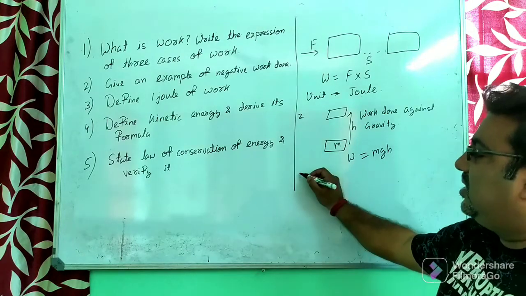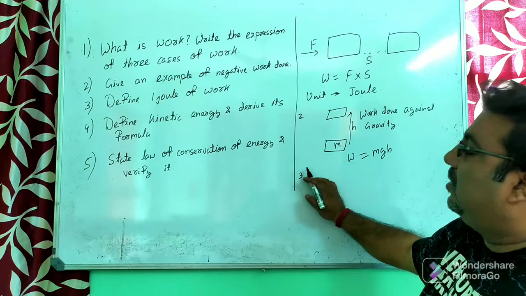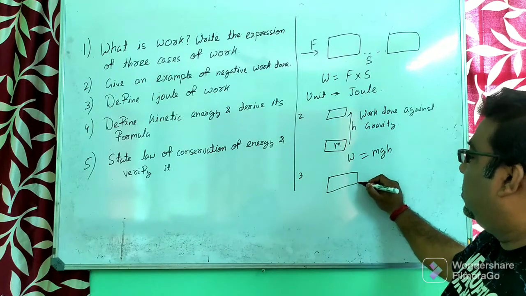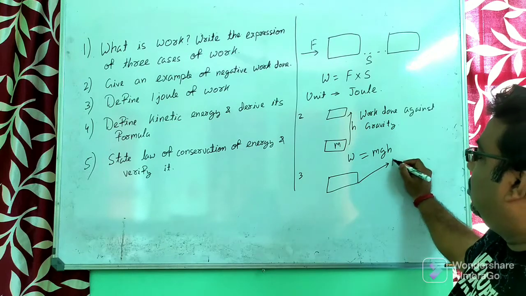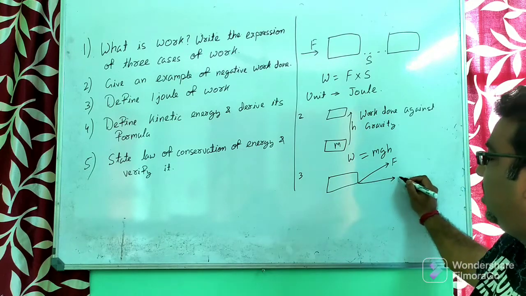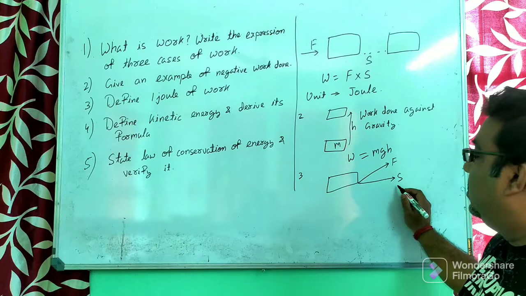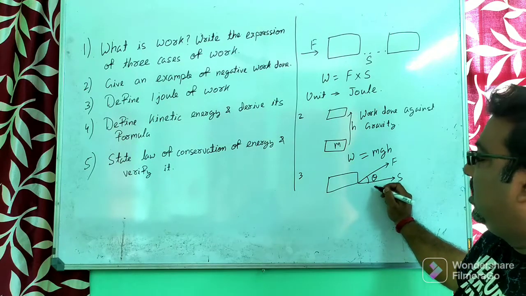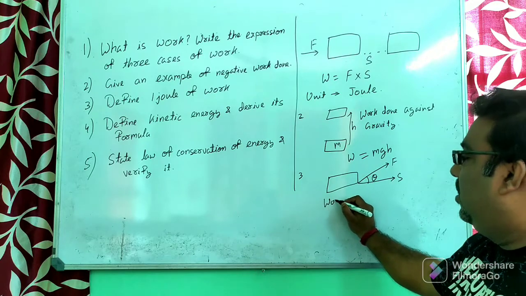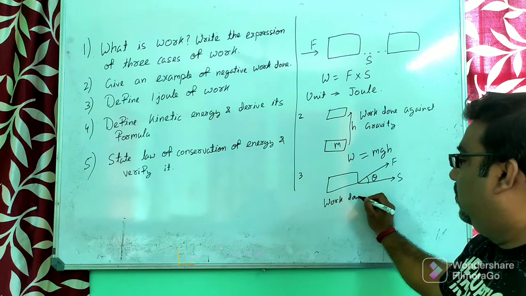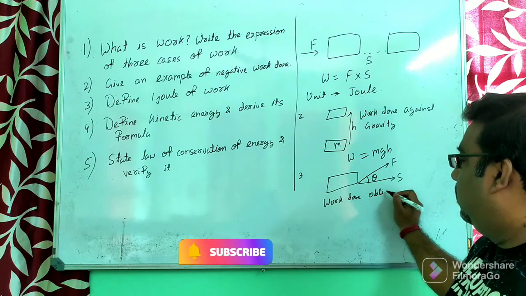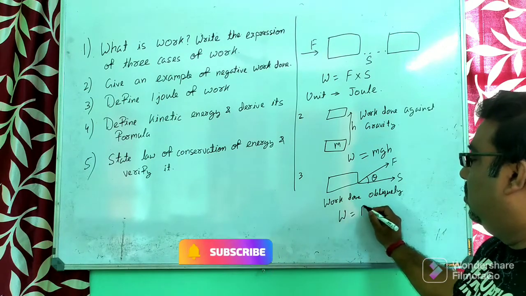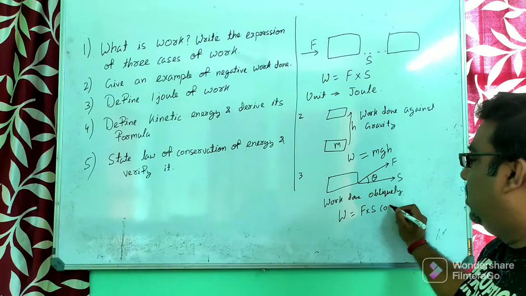And the third case of work done: suppose the force is acting in one direction and the displacement of the body is in another direction, and there is some angle between them, suppose this angle is theta. Then it is said to be work done obliquely, and that work done is equal to F into S cos theta.